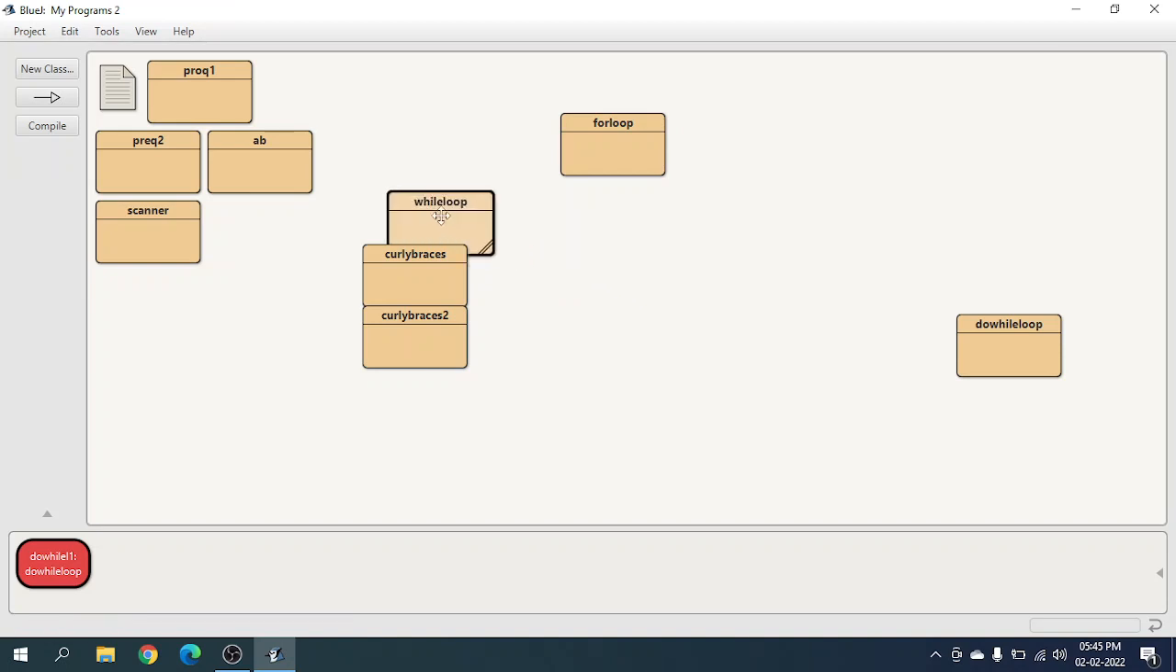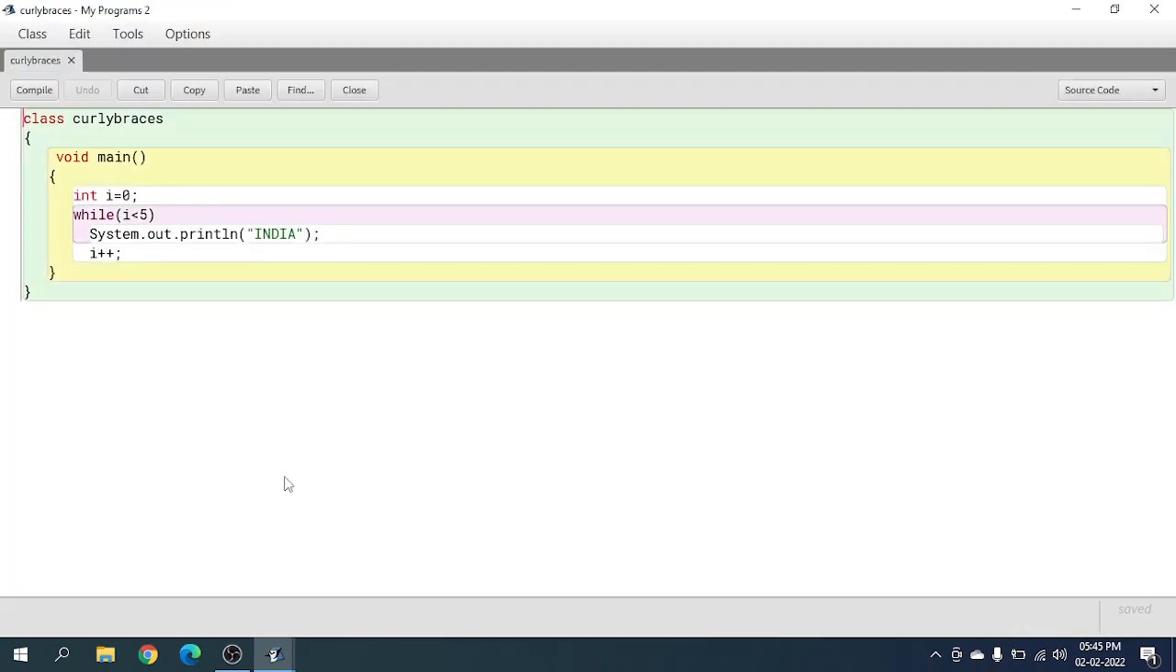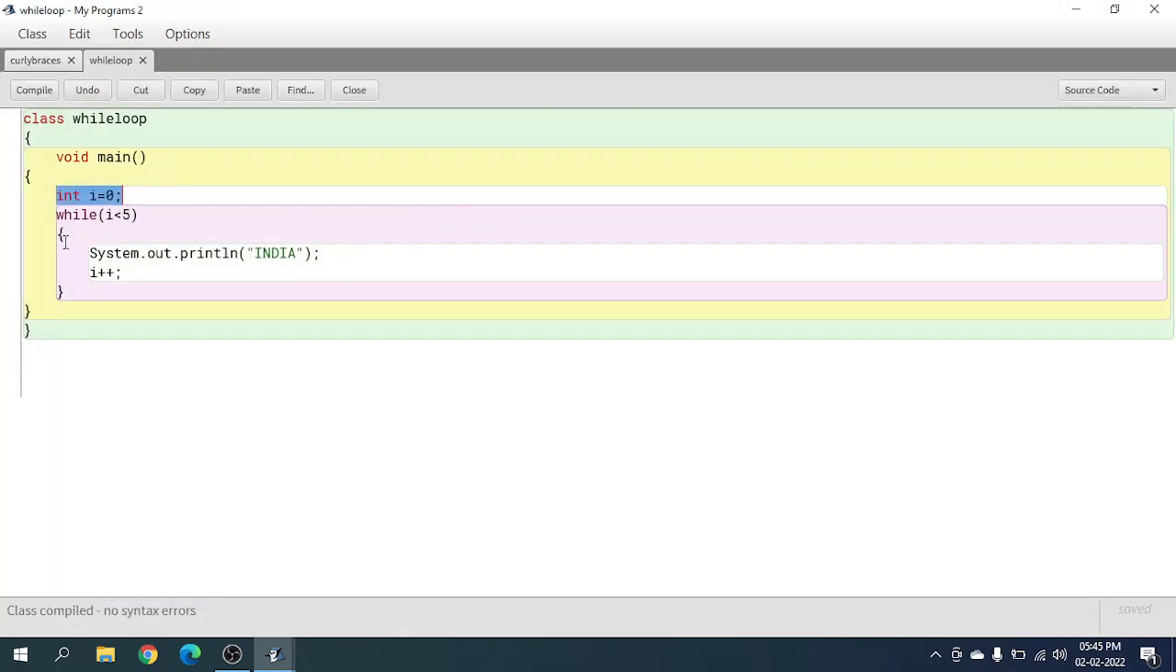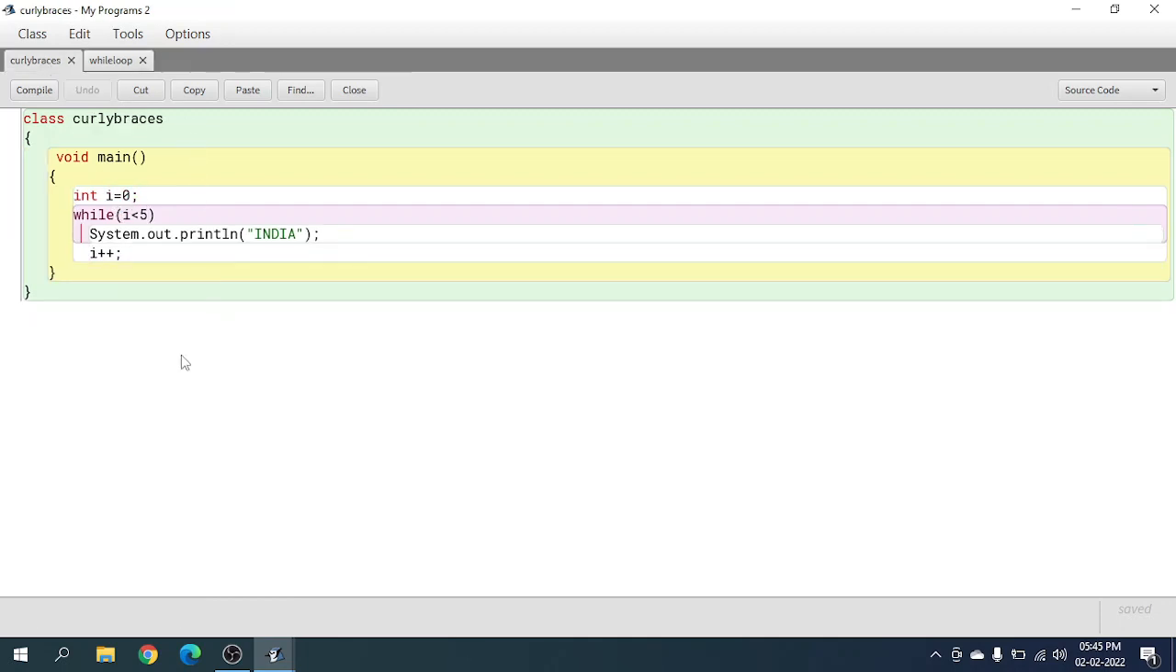Now we will come to the category of while loop of curly braces and curly braces too. These two are coming under while loop, so there is not much of a difference. Now if you see over here, we don't have curly brackets after while, but in the other while loop, we have curly brackets after while. Why is that?